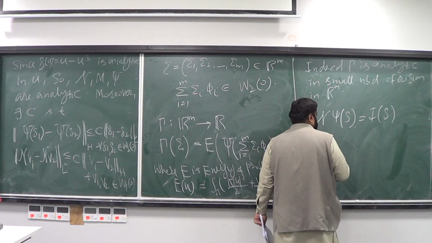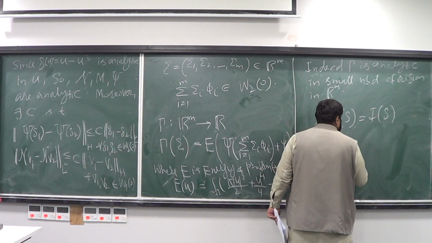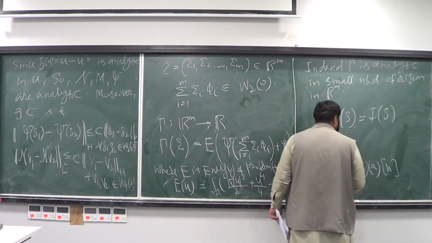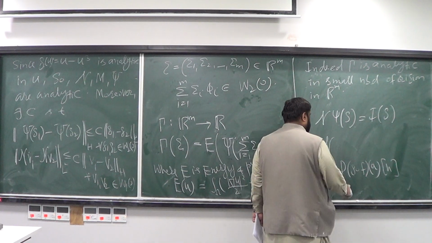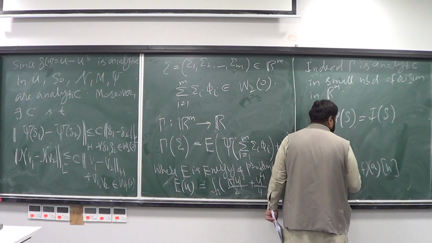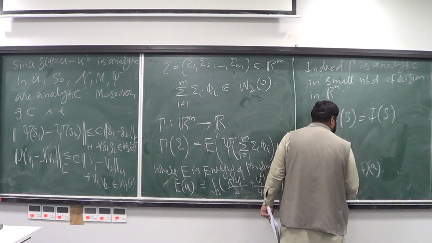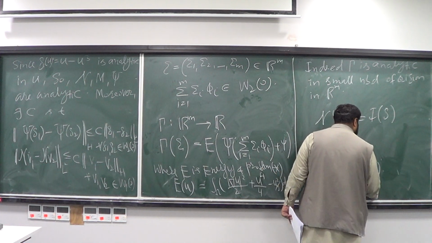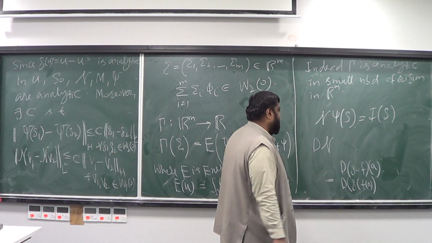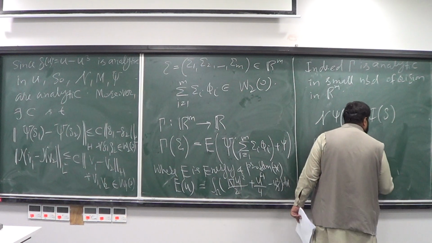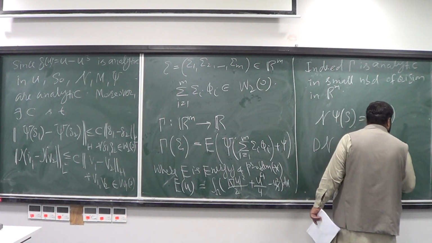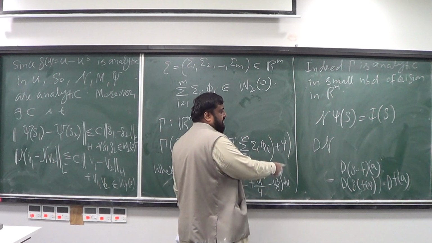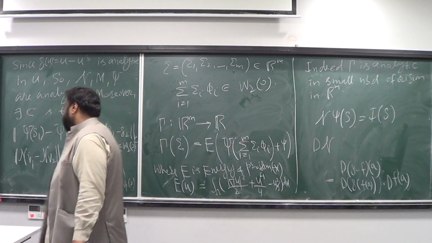If you remember, the Fréchet derivative of the composition g composed with f, at some a and operated onto h, is equal to the Fréchet derivative of g evaluated at f of a, composed with the Fréchet derivative of f evaluated at a. So this is really the composition rule.